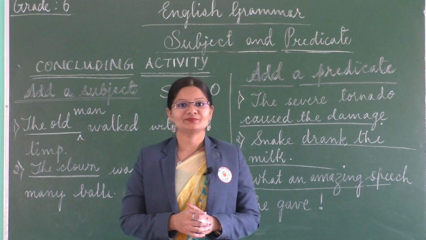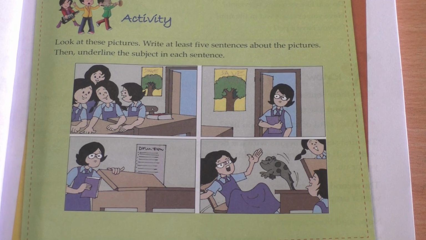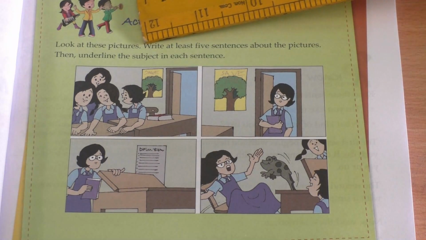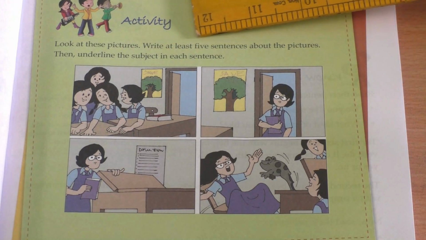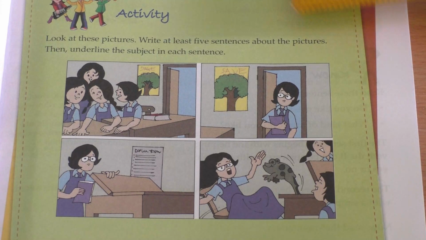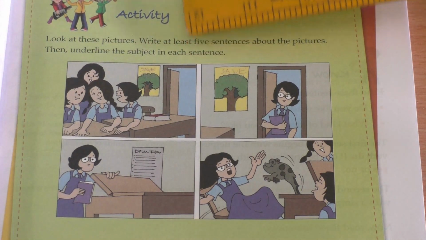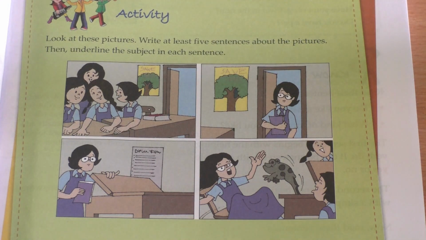Okay children? Children, we have now come to an end of this lesson. So I want you all to do a homework activity. Look at these pictures and write at least 5 sentences about the pictures and then underline the subject in each sentence.